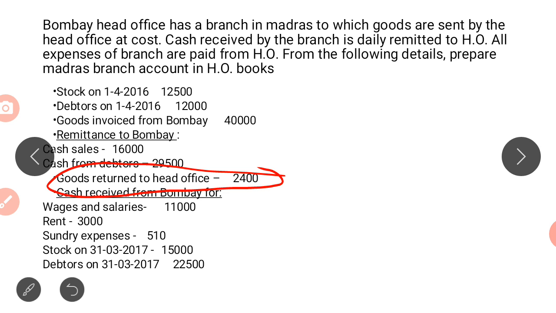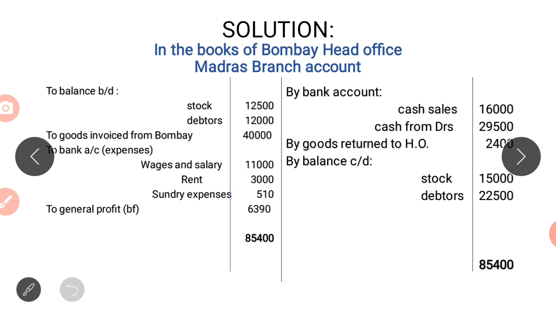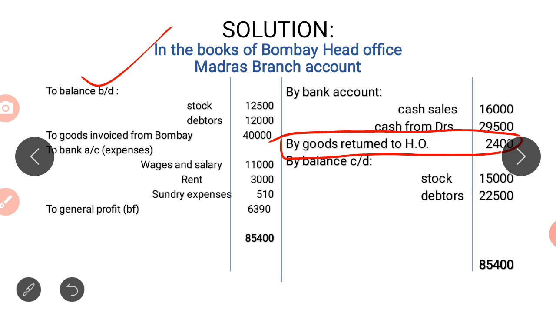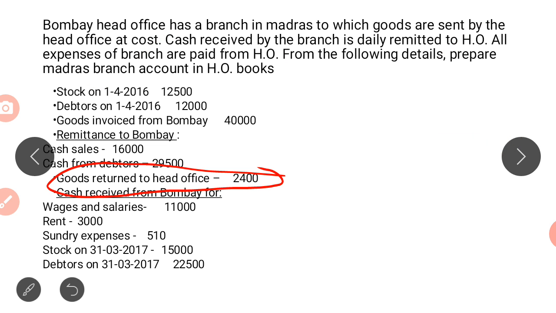So the branch is returning the goods to the head office. So where will we record it? By goods returned to head office 2,400. So remember students, whatever is received by the branch we have to debit. Whatever is received by the head office we have to credit.